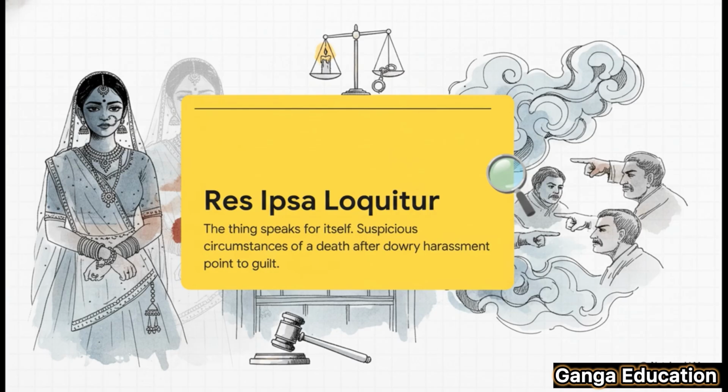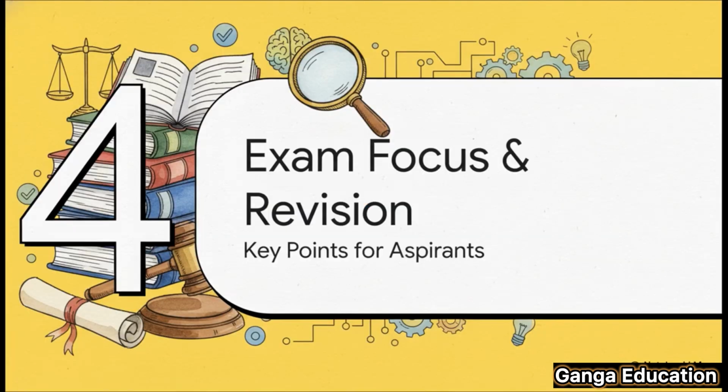res ipsa loquitur. It's Latin, and it means the thing speaks for itself. In dowry death cases, direct evidence of the final act is often very rare because these things happen behind closed doors. But the circumstances themselves, the suspicious death of a young, newly married woman in her husband's home following a pattern of dowry harassment, well, those circumstances speak volumes. They point towards guilt.